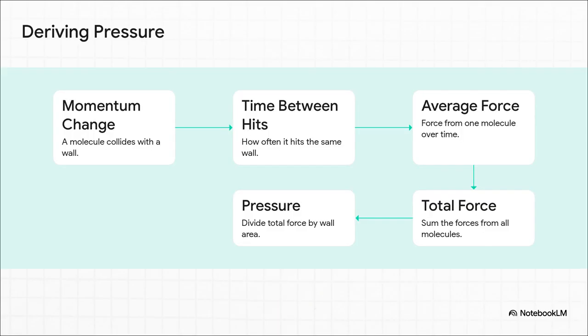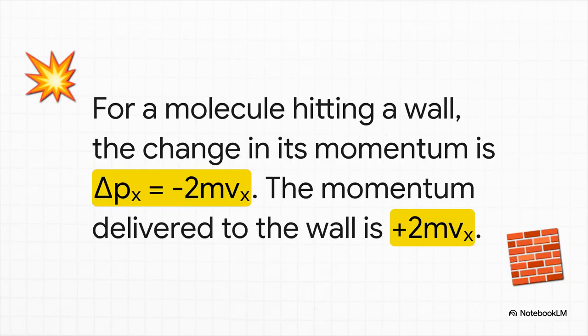To figure out where pressure comes from, we're going to follow this super logical path right here. We start small, with just one molecule hitting a wall and calculating its change in momentum. Then we figure out how often it hits that wall to find the average force from just that one molecule. After that, we just add up the forces from all the molecules, and finally divide by the area to get the total pressure. It's a beautiful way of building from one single particle up to the whole system. So let's kick off with step one.